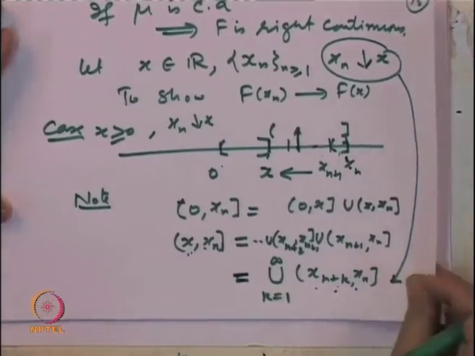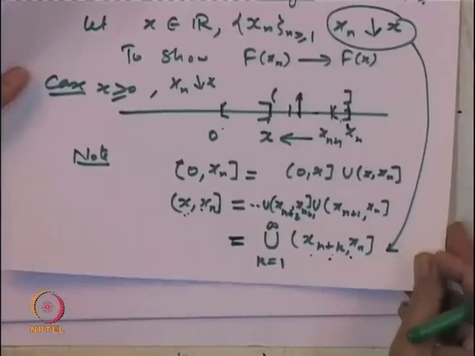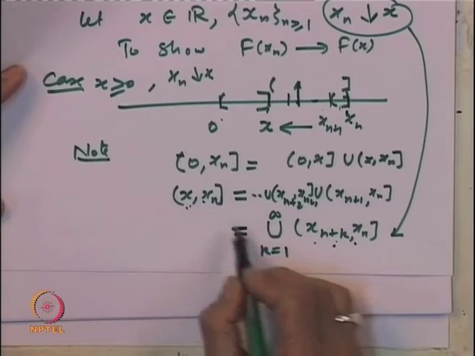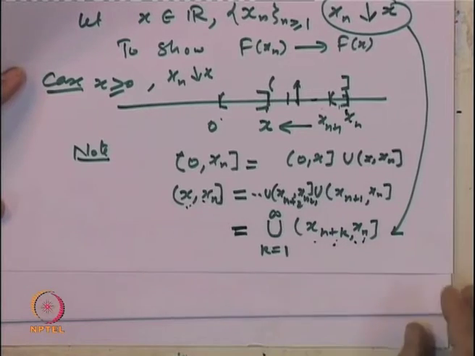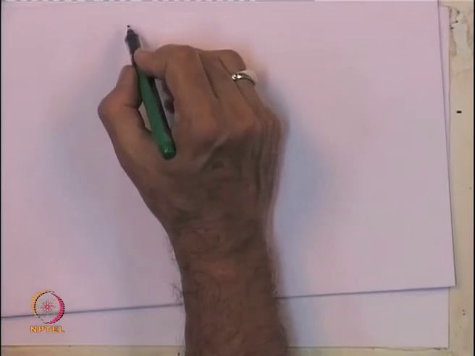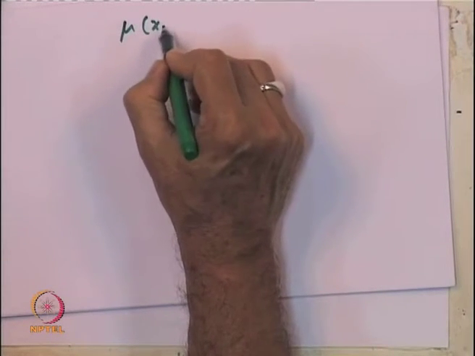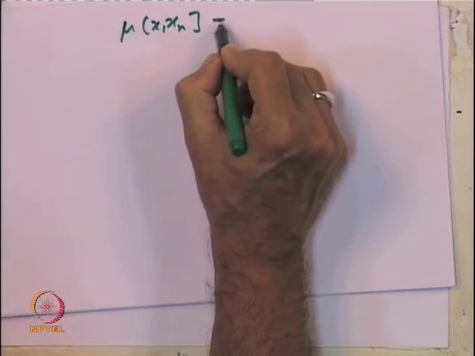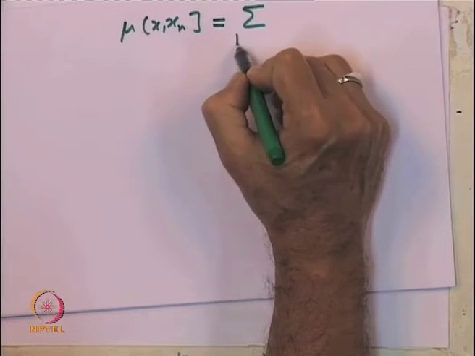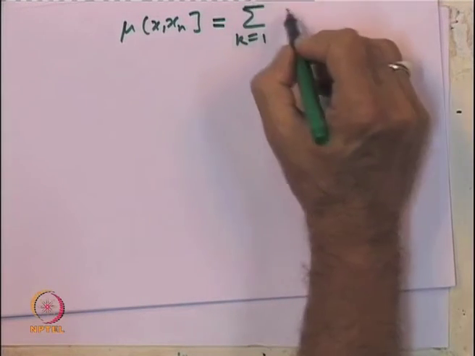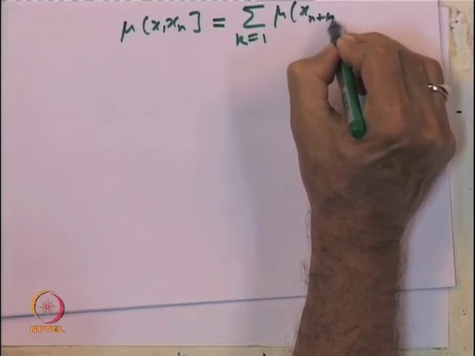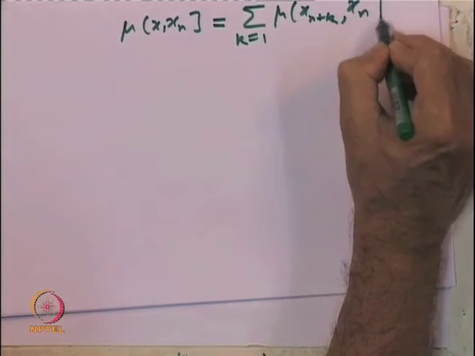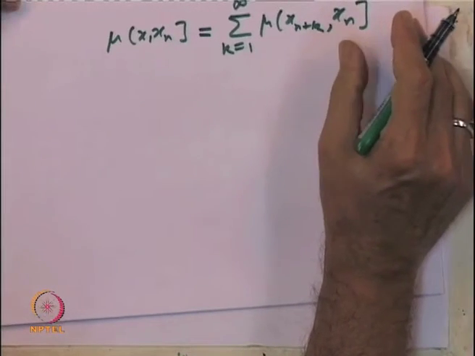Now, realize that x to x_n is a countable disjoint union of these intervals, and mu is given to be countably additive. So, what we have is the following property: mu of x to x_n is equal to the summation k equal to 1 to infinity of mu of x_{n+k} to x_n.